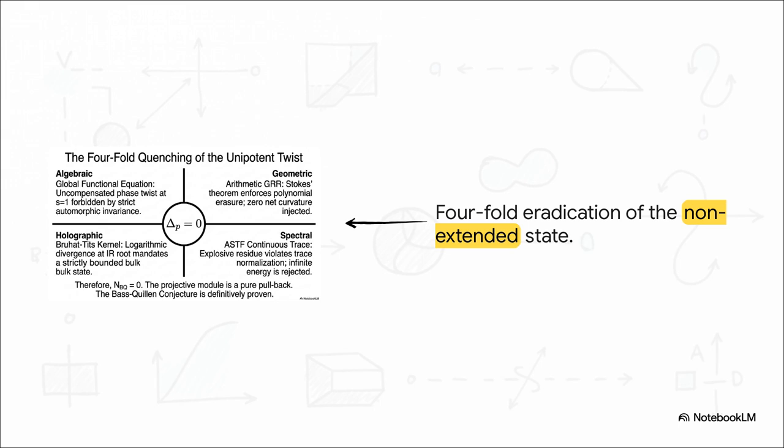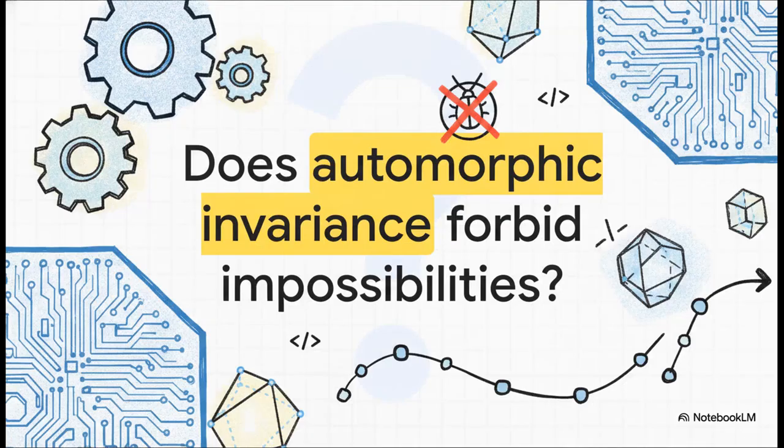The nilpotent monodromy matrix is 0. The projective module is a pure pullback. The Bass-Quillen conjecture is, without a doubt, definitively proven within this framework. And I want to leave you with a thought to chew on. Is automorphic invariance actually the universe's ultimate bug-squashing code? The very mechanism that proves the Bass-Quillen conjecture once and for all? Do the rigid structural constraints of arithmetic geometry act as a sort of cosmic mathematical source code, inherently forbidding impossibilities from ever taking shape in reality?